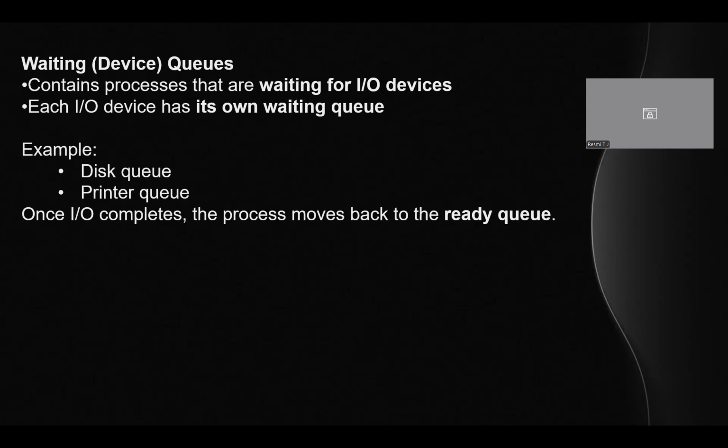Then it will be moved to the waiting queue. There are two examples, the disk queue and the printer queue. If it is a demand for a disk operation, it will be stored in the disk queue. If it is a printer request, it will be stored in the printer queue.